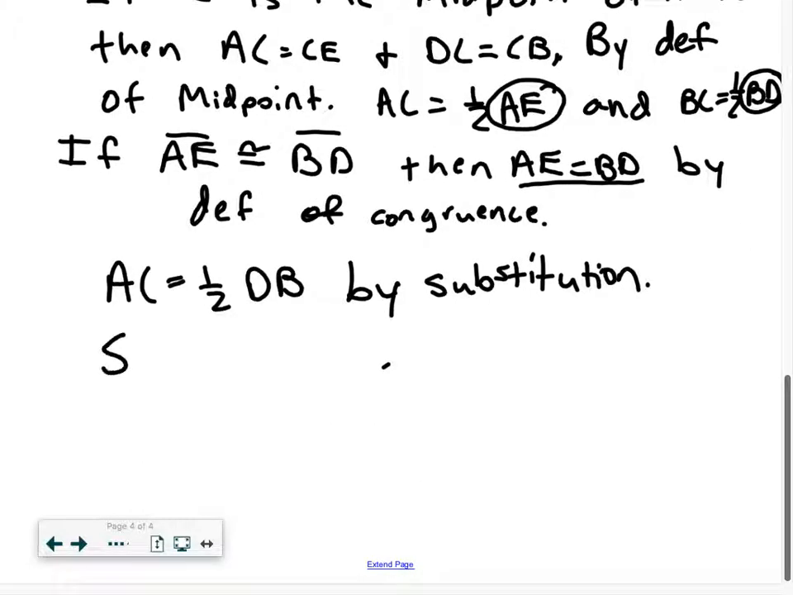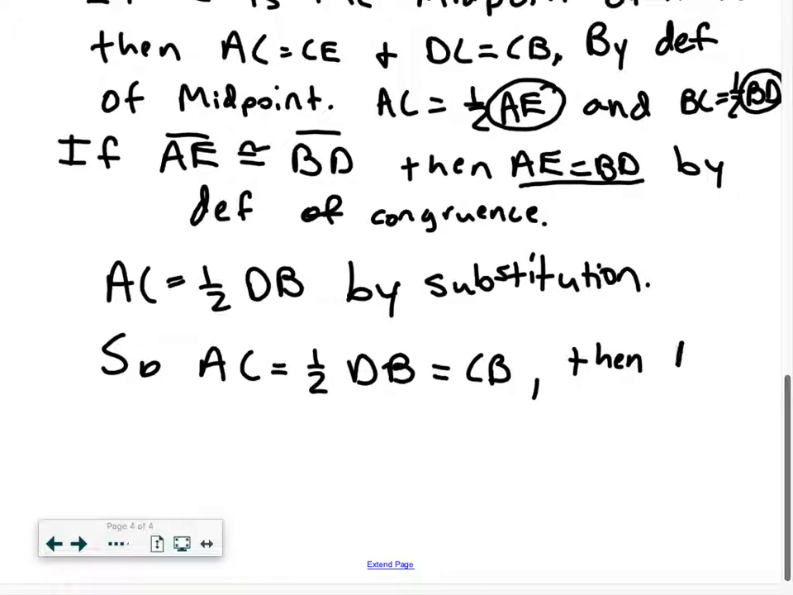All right? So AC equals 1/2 DB, which was also equal to CB up here. Okay, and so then AC equals CB. We can take out the middleman there. We can take out 1/2 of DB. So this part, cancel it out and say AC equals CB, which is what we were trying to prove. So we're done. At the end of a proof, draw a box, fill it in.